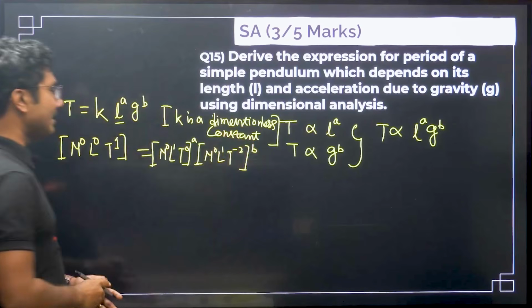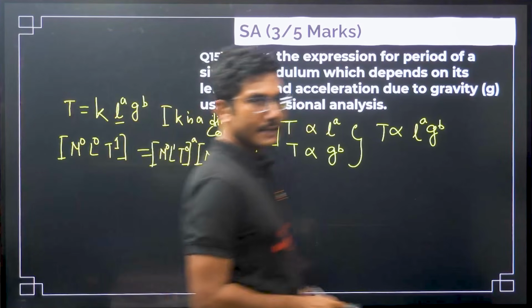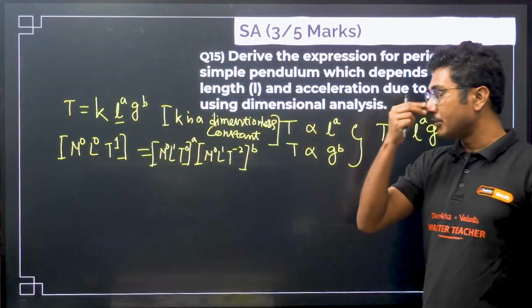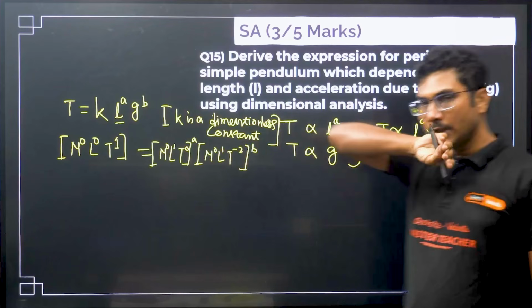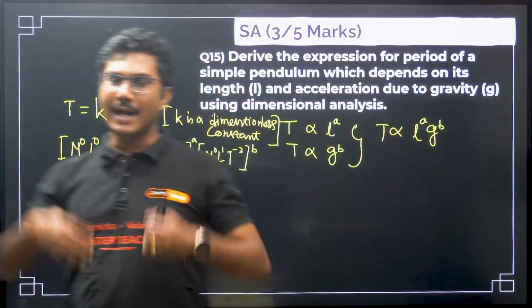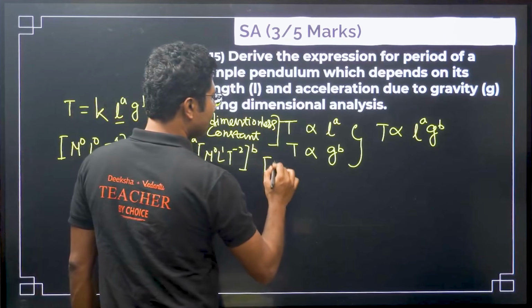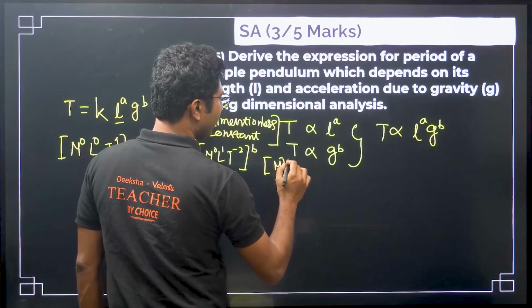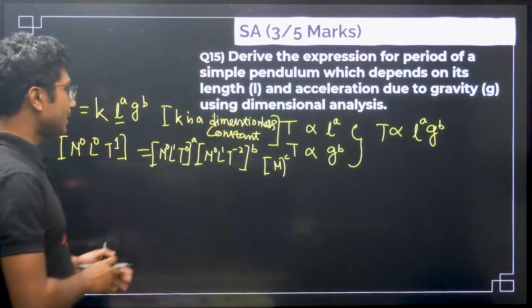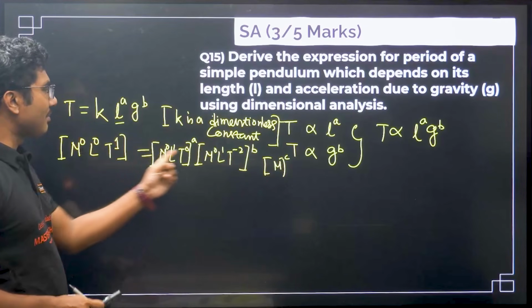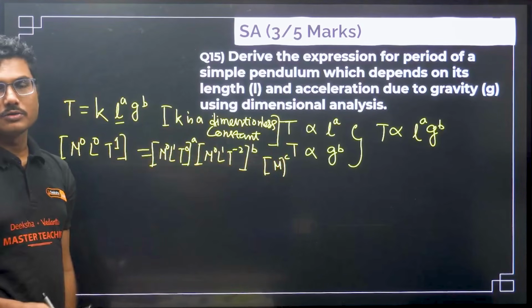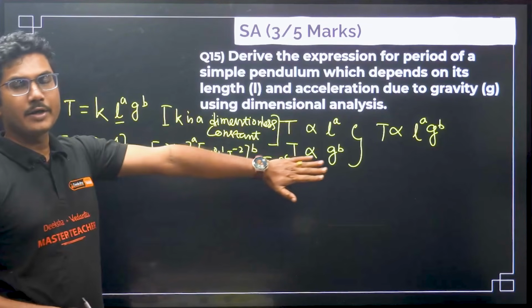Now as you can see, mass is 0 in all the cases. So in case they ask you what is the dimension of mass, there will be one more term with m to the power of 1, but that quantity will be coming out to be 0. For example, if you add mass to the power of c, then you can see that everyone has mass 0. So this c must also be 0. So it is independent of mass.